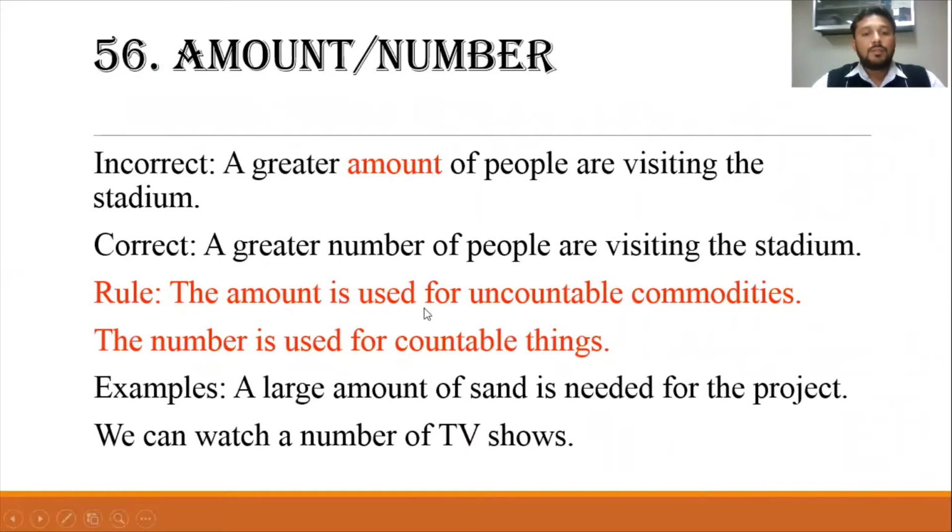The amount is used for uncountable commodities, whereas the number is used for countable things, like a large amount of sand is needed for the project. So whenever we have uncountable things, we use amount, and when there are countable things, we use number. Like we can watch a number of TV shows.